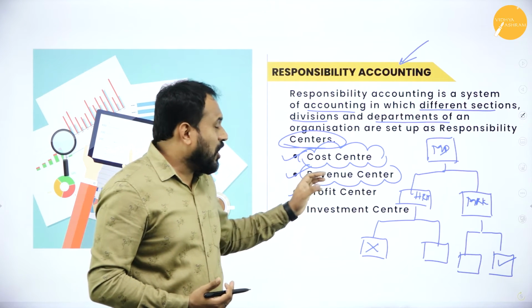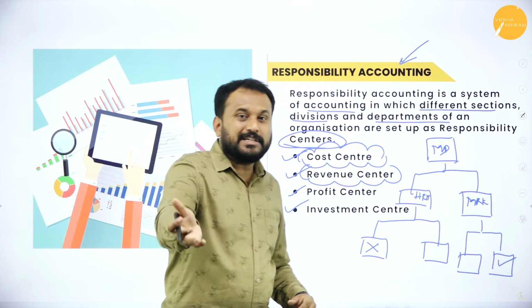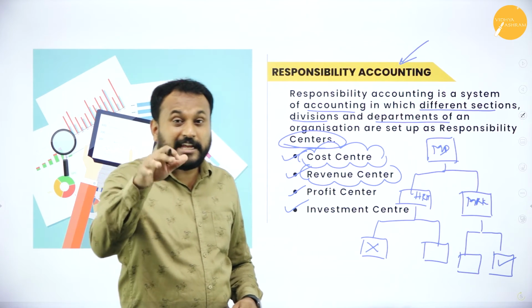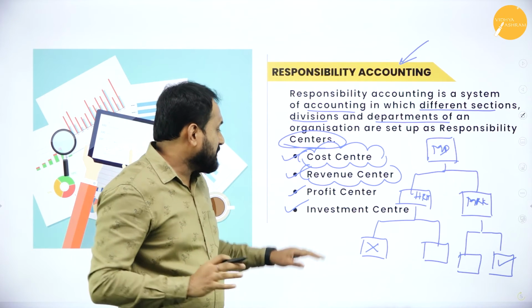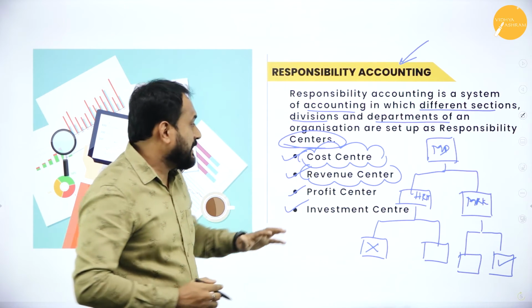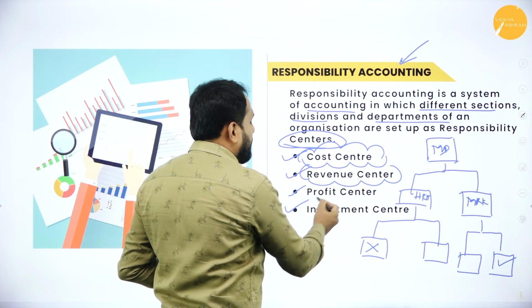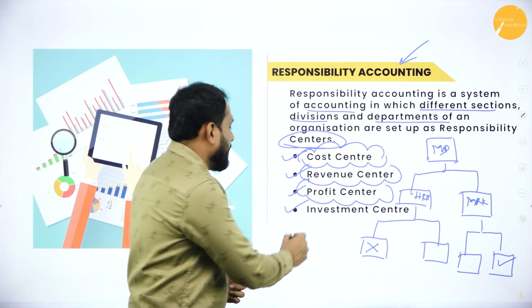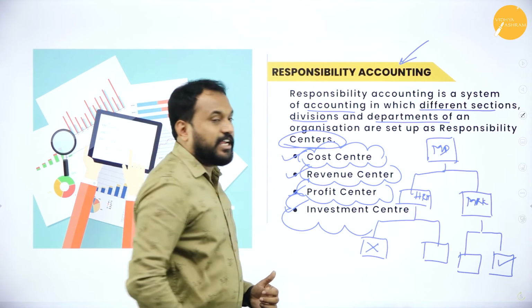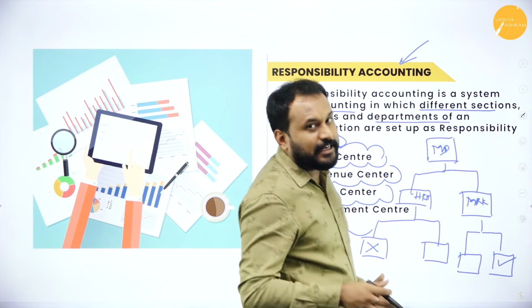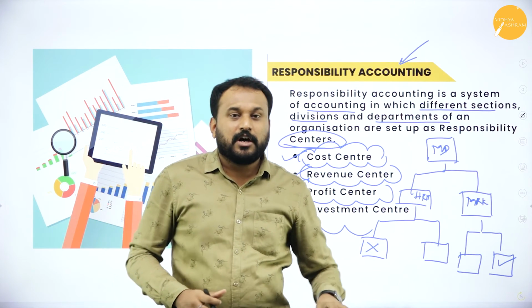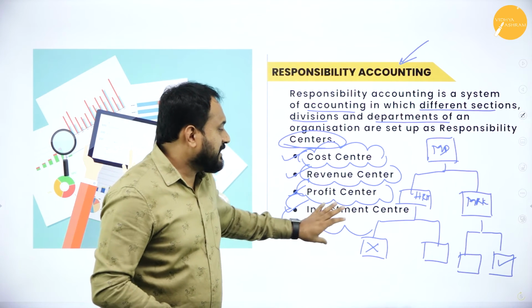Now understand, cost is 1000 rupees, revenue is 10,000 rupees. Now you are in profit. So it is 9,000 rupees you are in profit. Now understand, that is what the profit center deals with. It checks the cost and the revenue. That is called the profit center. The last one is investment center. Now the investment center will only plan where they are supposed to invest and how they are supposed to invest. They'll only find out the means and doors of investment. So we go with investment center.